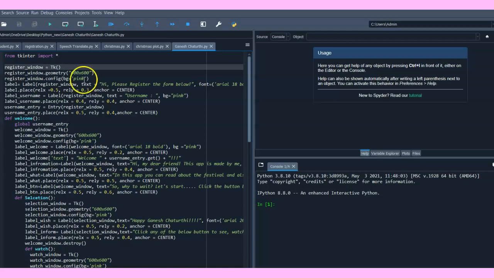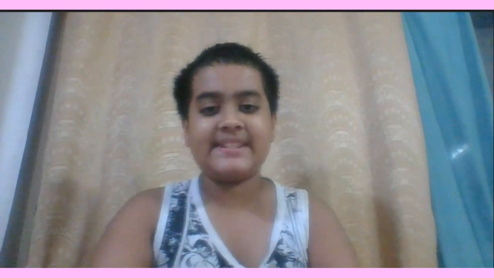Now I am adding register_window.geometry, which is 600 into 600. Basically 600 into 600 is like when you try to get a table or a bed from a shop, you measure the width and the height, and then you say it is 50 into 70, like centimeters. So this is 600 into 600, and the platform would be that big.